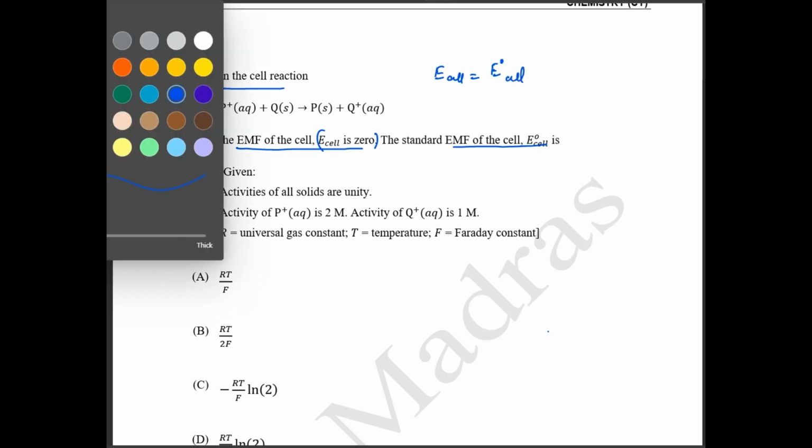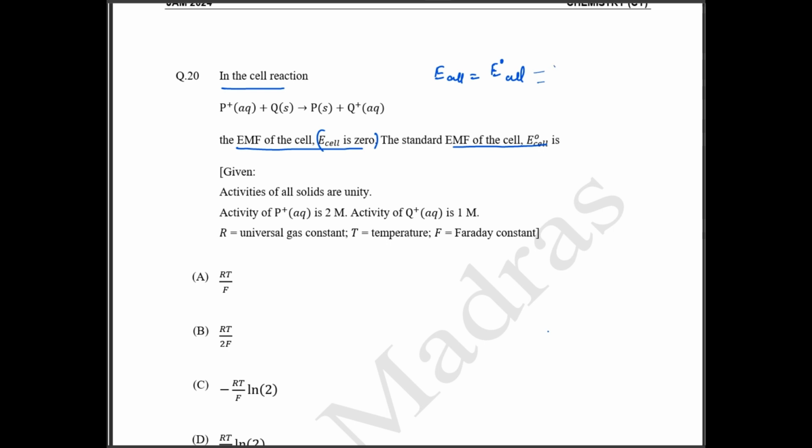Let me reduce the size a bit. Okay, this minimum size I guess. E cell equals E naught cell minus RT by nF ln of activity of product by activity of reactant. Okay, so the activity of product is the Q plus and the activity of reactant is the P plus. The activity of product they have given is 1 molar and the activity of reactant is 2 molar. So if you substitute, E cell is equal to 0.